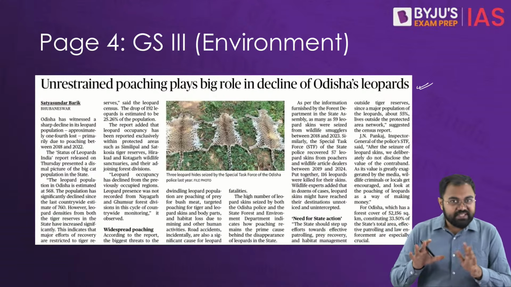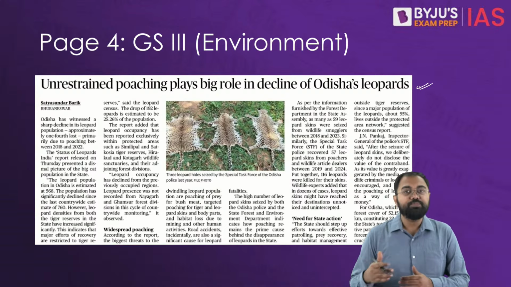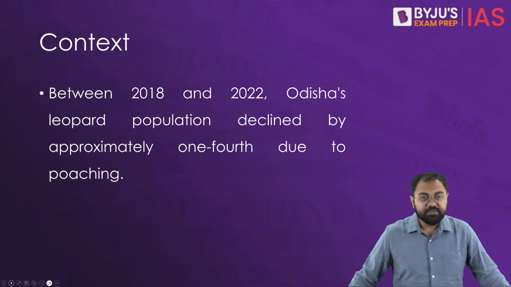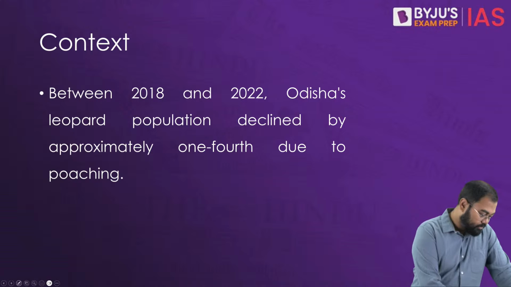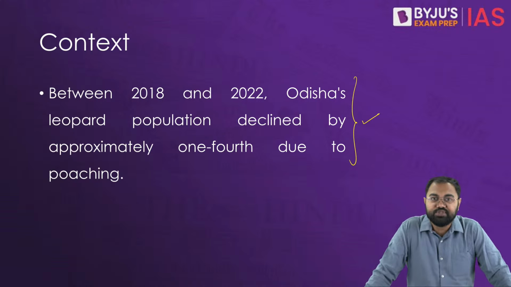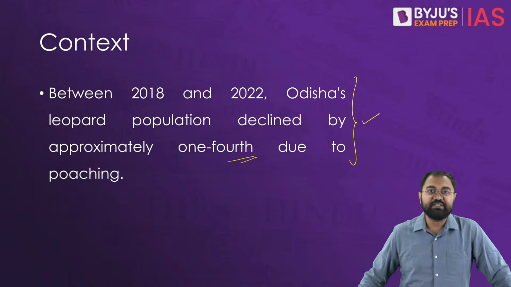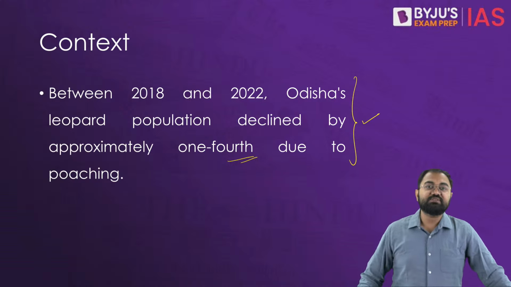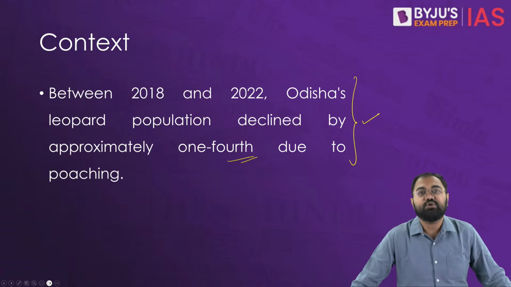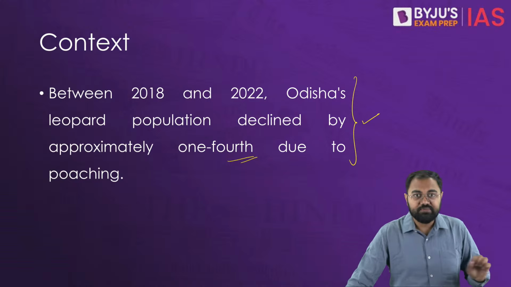So we'll try to understand all these aspects of what the report talks about, what the key findings of the report are, and then we'll go beyond this write-up and try to understand some of the basics related to it. The context to this article is this. The article says that between 2018 and 2022, Odisha's leopard population has declined by approximately one quarter, that is by 25%. Now this is due to many different reasons. The article says there is the Status of Leopards in India report that highlights a significant drop in leopard numbers, particularly in Odisha.